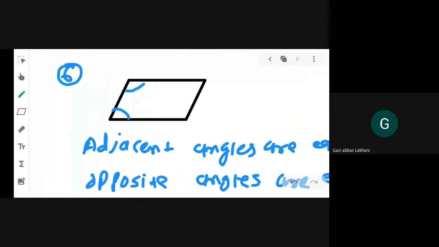So we can say that if opposite angles are equal, and these two angles are equal, it means every angle of the parallelogram is equal, if we can apply these two conditions. Which two conditions? First condition, opposite angles are equal. We know that it is the property of parallelogram. And the second condition, it is given in the question, adjacent angles are equal. If we apply these two different properties on the parallelogram, we can say that all angles of the parallelogram are equal.